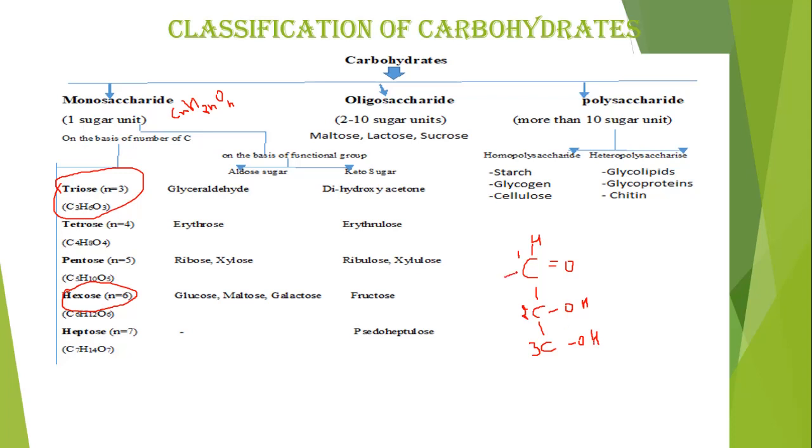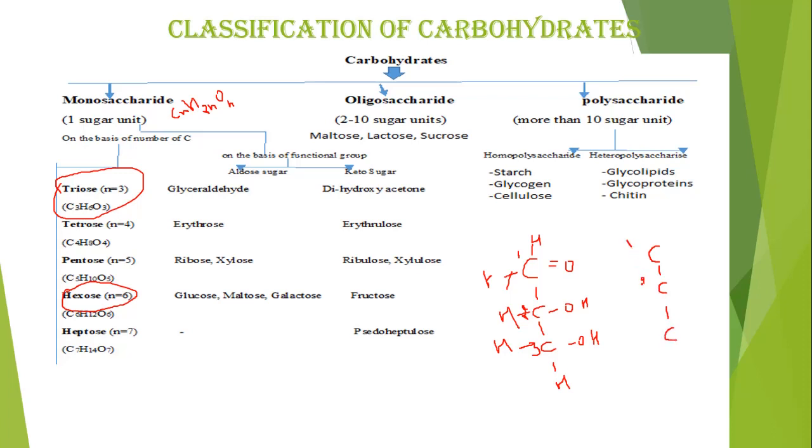The remaining valencies of carbon are occupied by hydrogen. Sorry, this is already occupied by 4 hydrogen. This is also hydrogen, and one more, this is hydrogen. This is the aldose sugar of trio sugar. Okay, in a similar way we can make the structure of keto sugar of trio sugar.